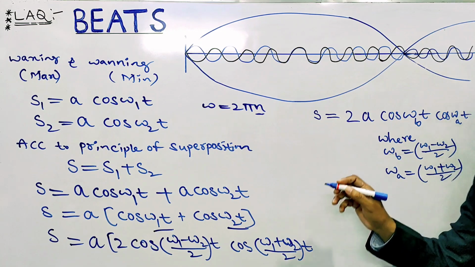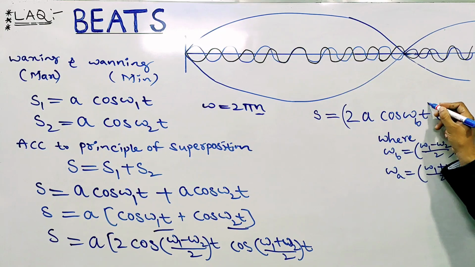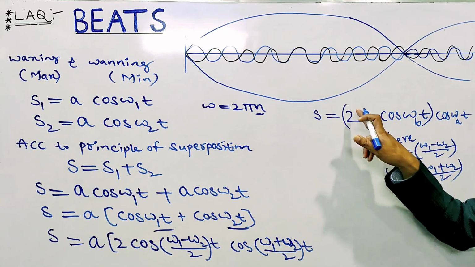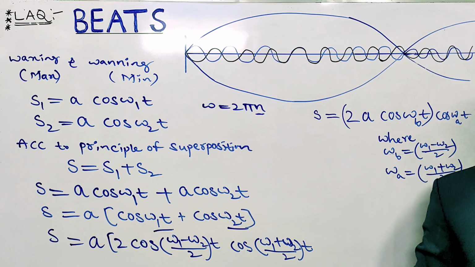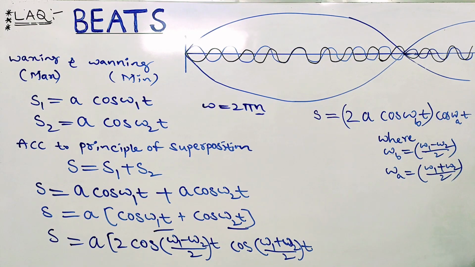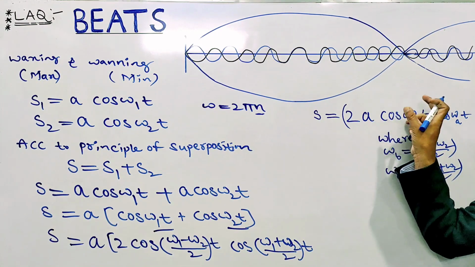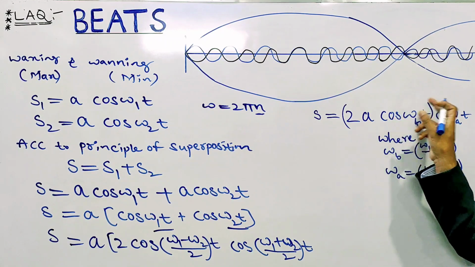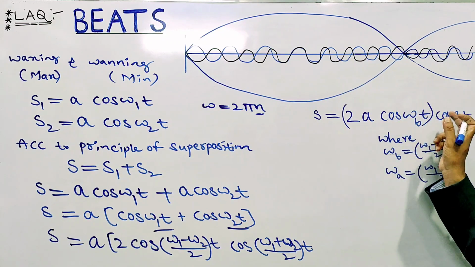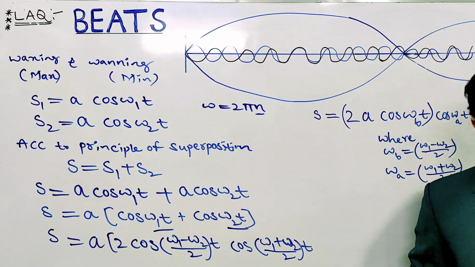Here 2A cos omega b t is the resultant amplitude, so it is of the type resultant amplitude into cos omega a t.